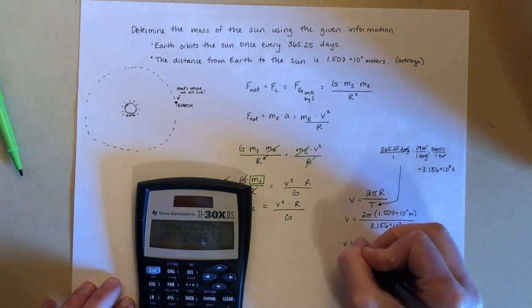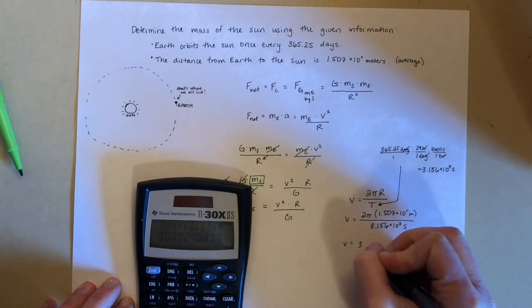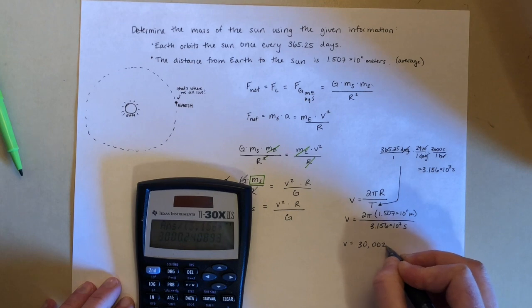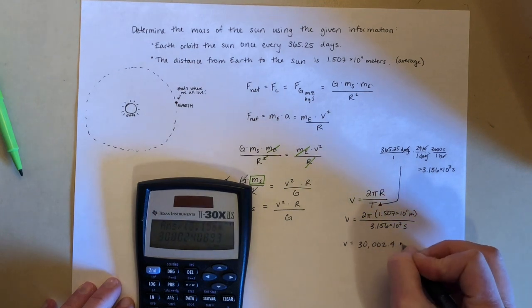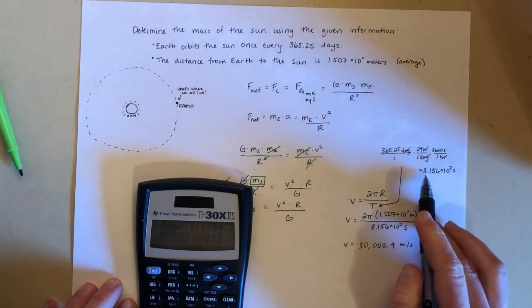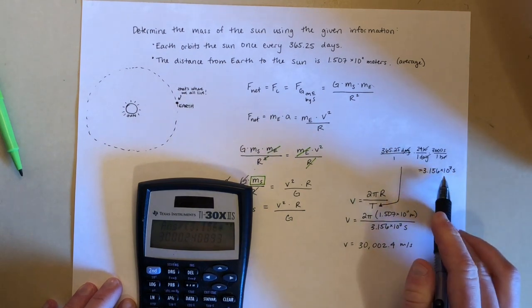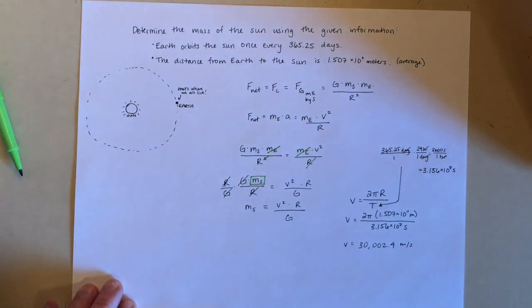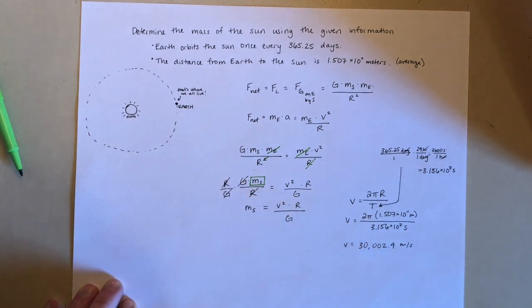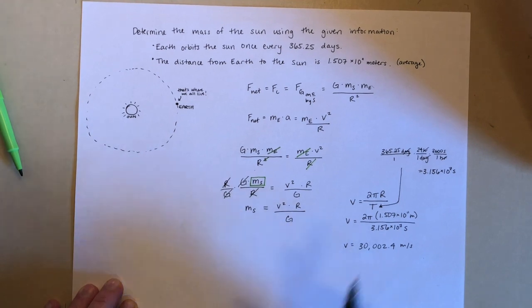So the speed of the Earth, on average, what I have at least is 30,002.4 meters per second. What would have been better is if I'd carried more significant figures here in the seconds, because I ended up rounding quite a bit just to speed up the calculation. Note that we'll have some differences in how we calculate these values because of rounding differences. The more sig figs you can carry, the better, but obviously sometimes we all get lazy depending on how important it is that our answer is accurate.